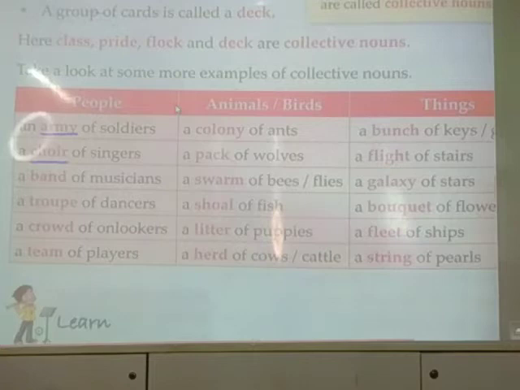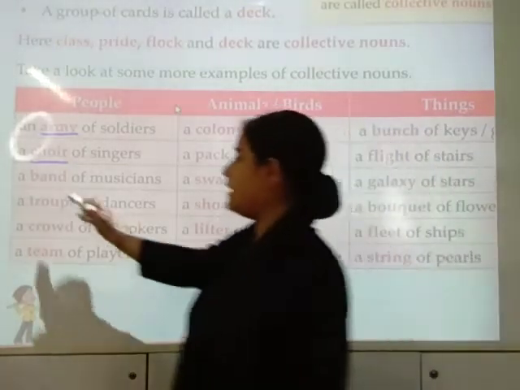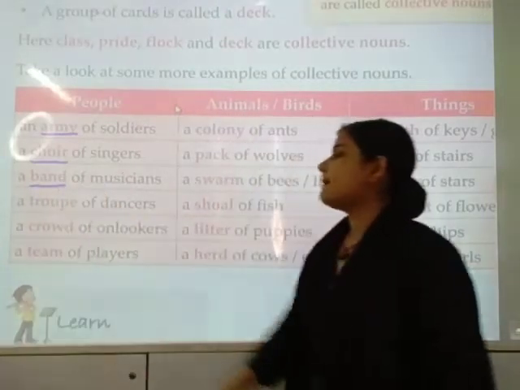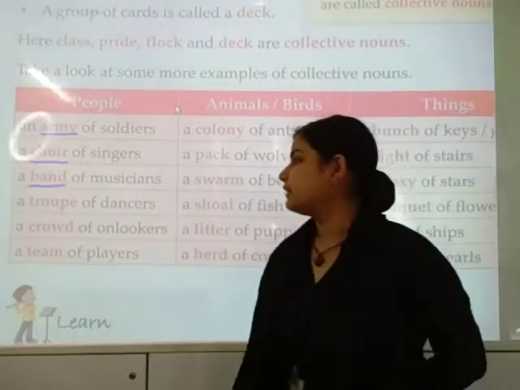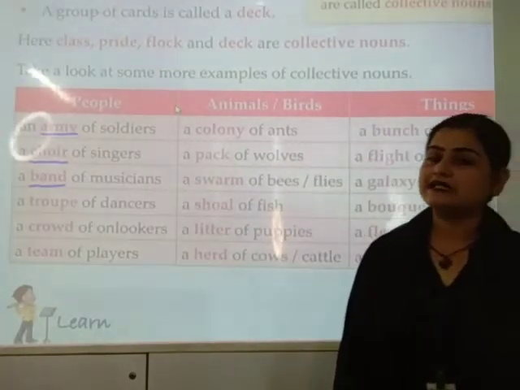C-H-O-I-R, choir. Next, a band of musicians. A band of musicians. B-A-N-D, band. Next, a troupe of dancers.